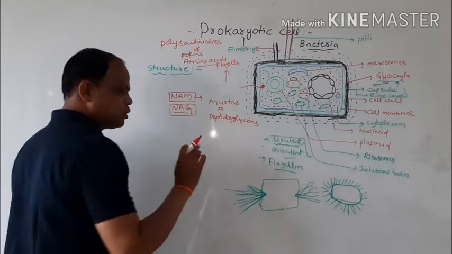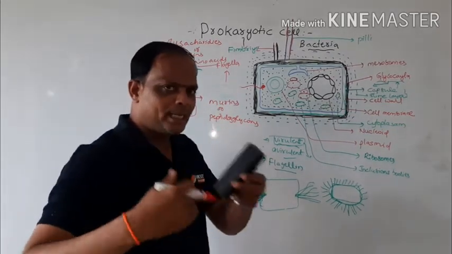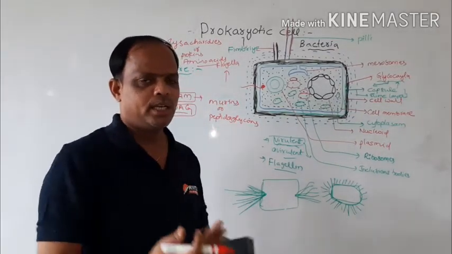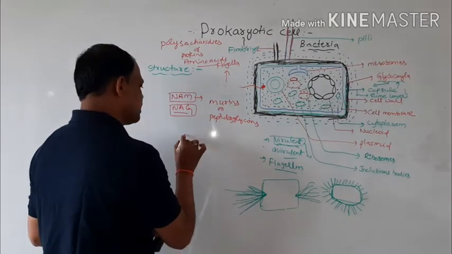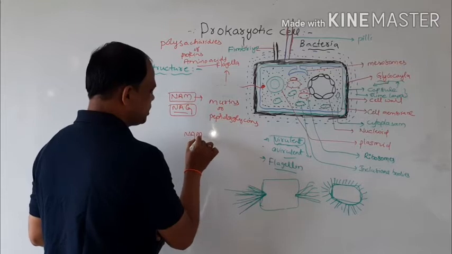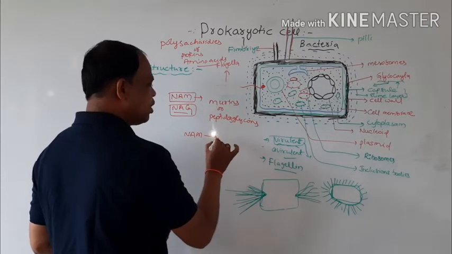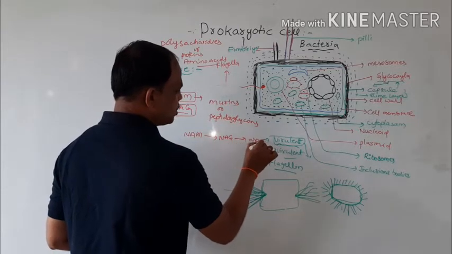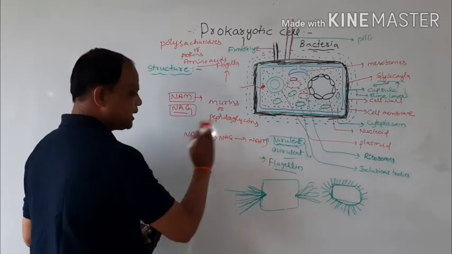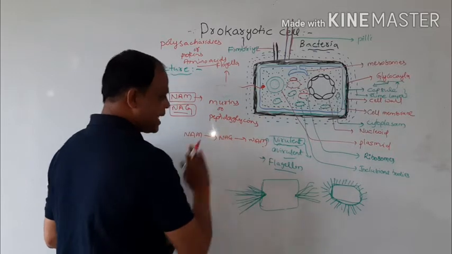These bond with each other on either side. One NAM binds with NAG through glycosidic bonds, and NAG binds with NAM. So each sugar molecule binds with 2 others, one on either side.